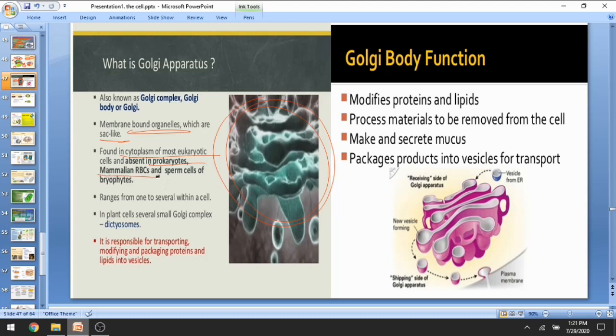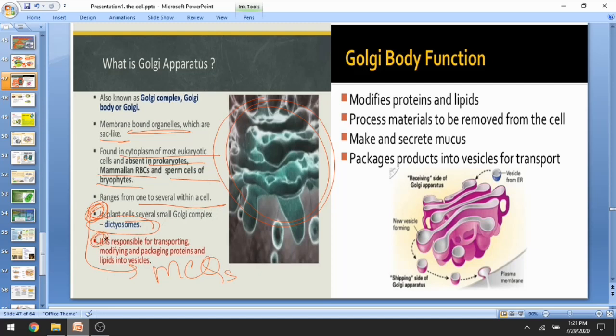They are absent in mammalian RBCs and sperm cells of bryophytes. How many are present? One to several within the cell. In plants, the small Golgi complexes are known as dictyosomes. Students, again I would like to mention, this is highly important for your MCQs: in plants, several small Golgi complexes are dictyosomes.